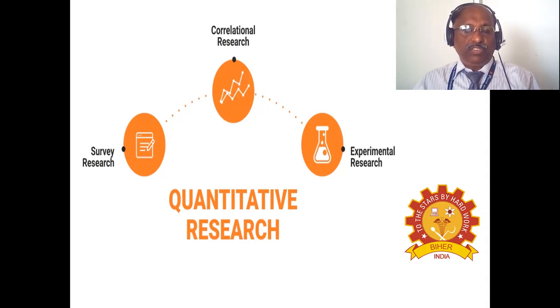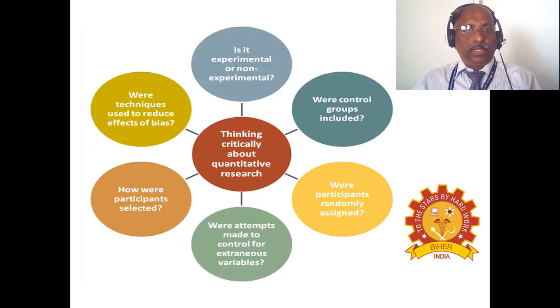And experimental research, which is typically performed in biochemistry, microbiology, such kind of studies, where you are going to control your experiments under laboratory conditions. It can be performed even in vitro using animal cells or in vivo using living animals. So these are the three major types of quantitative research that have been described here.